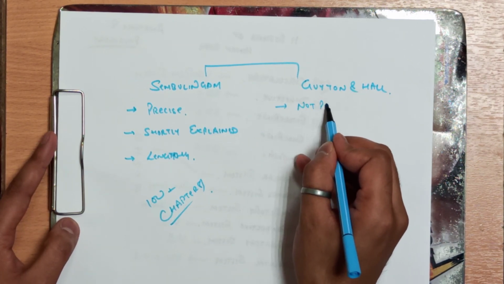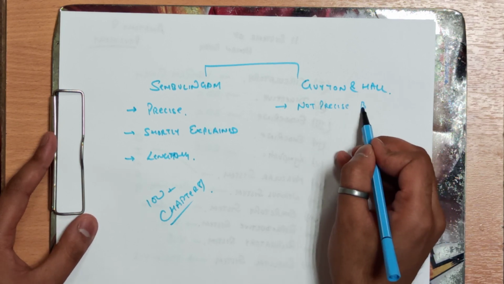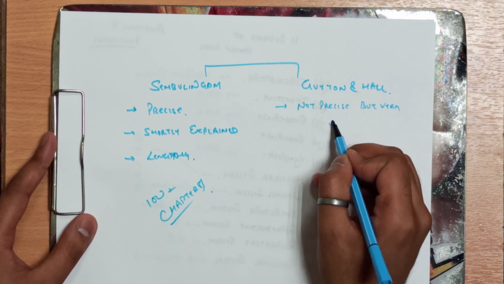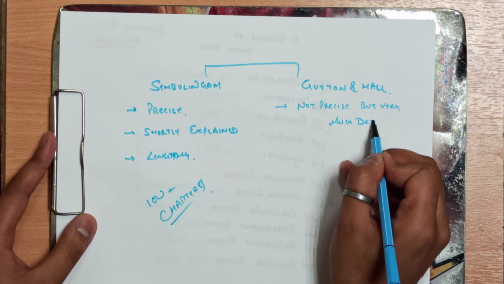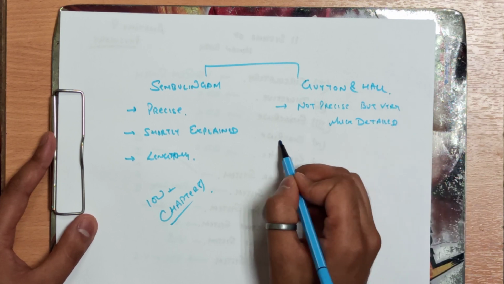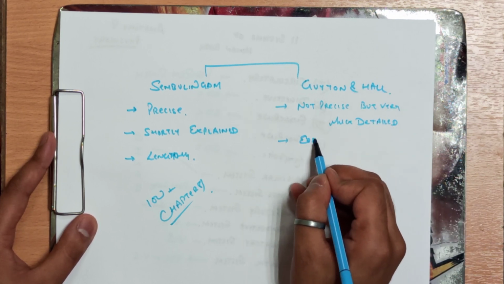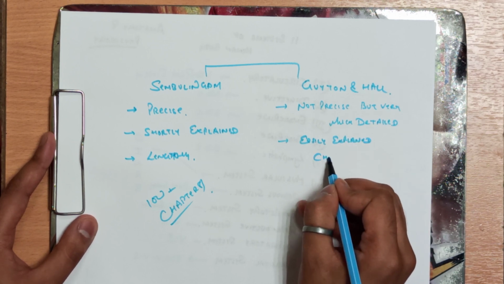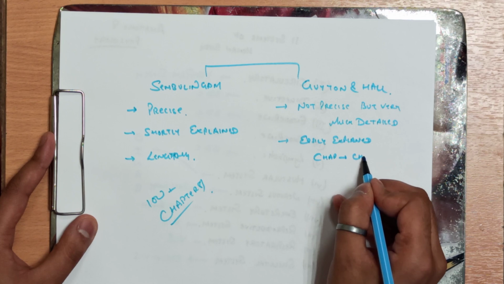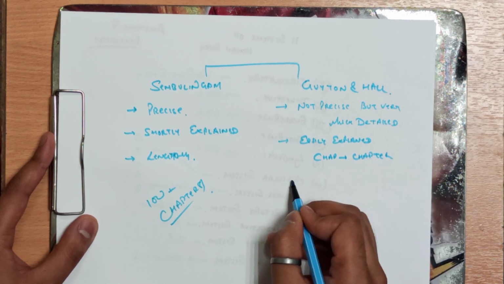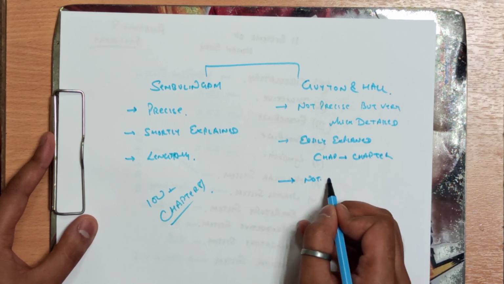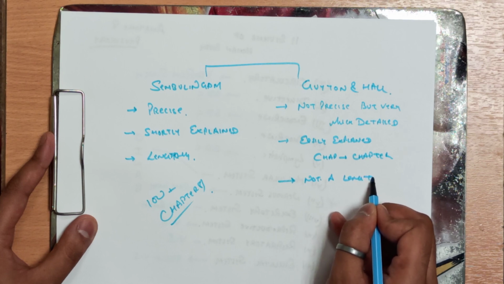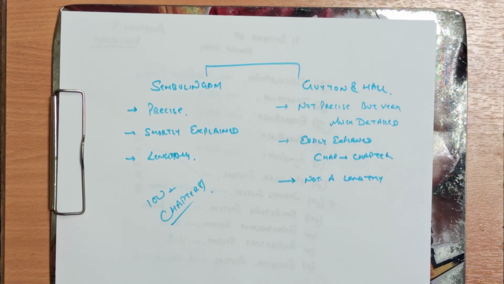Whereas Guyton and Hall is not precise information but very much detailed, easily explained chapter to chapter, not a lengthy book.